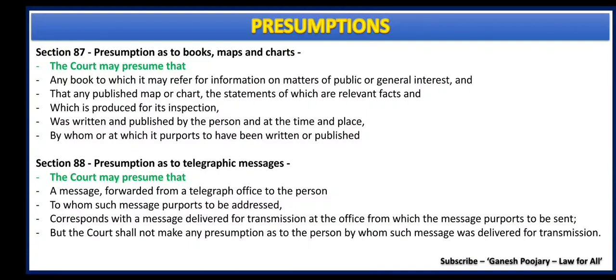Section 88 discusses about presumption as to telegraphic messages. Now, we have discussed the concept of due course of business many times while discussing Evidence Act, where I have taken this example umpteen number of times. If you are sending a telegraph message from a post office, the court may presume that such telegraph message has reached a person to whom it was supposed to be reached. Here, the only condition that section 88 puts is the court shall not make any presumption as to the person by whom such message was delivered for transmission. That is the only condition. That's about section 88.